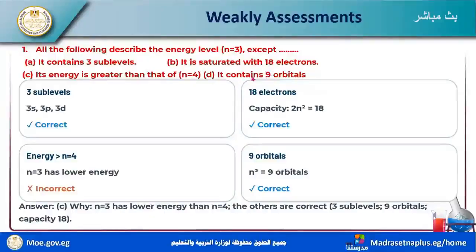D contains 9 orbitals. Yes, 3 squared equals 9 orbitals. It is saturated with 18, right? It contains 3 sublevels: S, P, D. Yes, that's correct. But its energy is greater than that of N equal to 4? No, it is lower than that of N equal to 4. This is incorrect. Next.